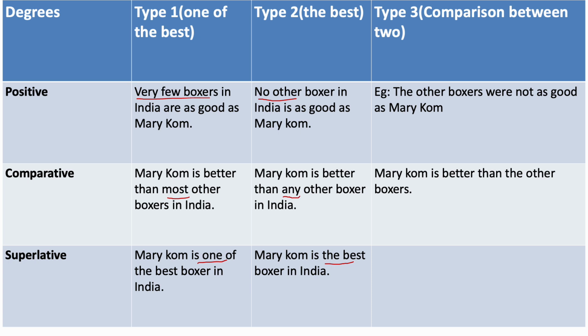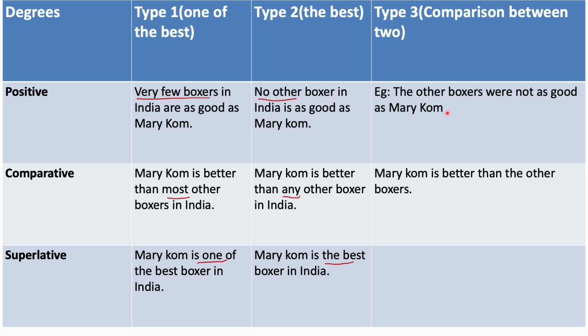There are two types wherein we change the form according to the sentence. In the superlative, if we have one of, we have to use very few in positive and most in comparative. In superlative, when we have the best, we have to use no other and any in the type 2 type of sentences, that is positive and comparative degree. I hope this is clear.